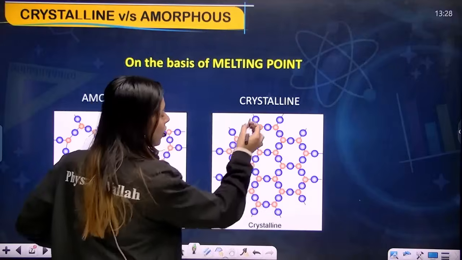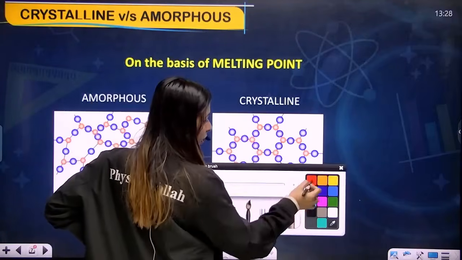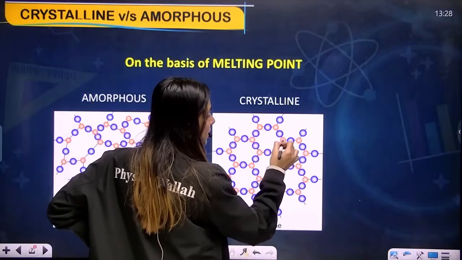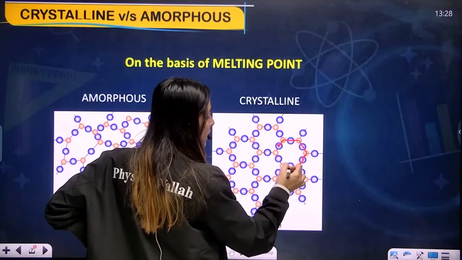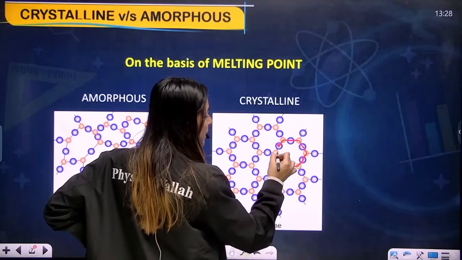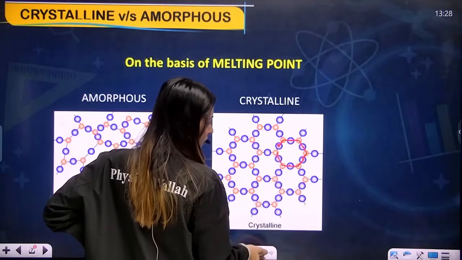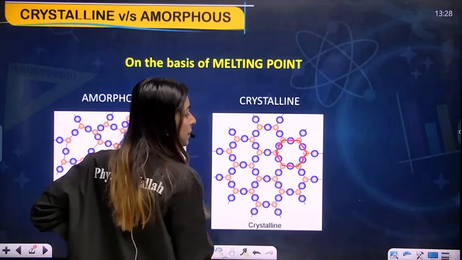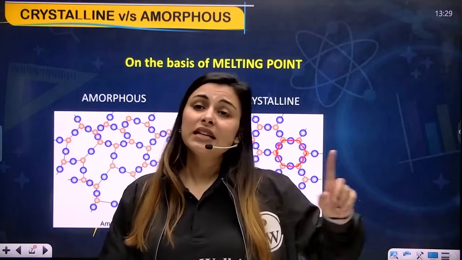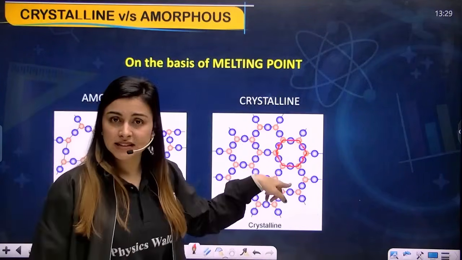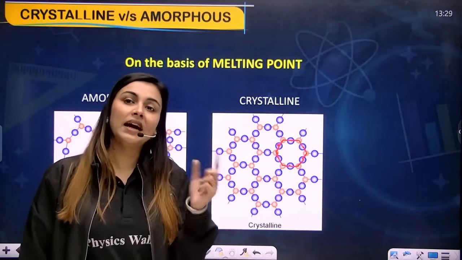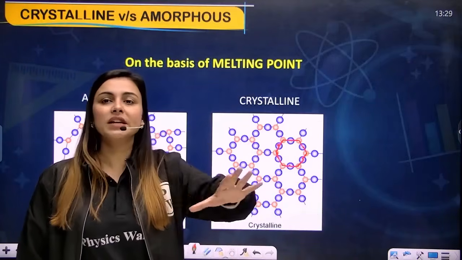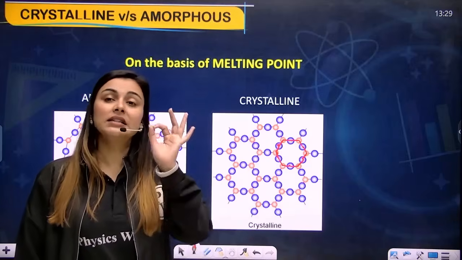See, if I talk about the crystalline solid, I can say that the arrangement is exactly ordered, right? Every interaction is exactly the same. If I think of a temperature, my dear students, since the interactions are exactly the same, the strength of the forces of interaction will also be the same, and at one particular temperature, all the interactions will melt at the same time.